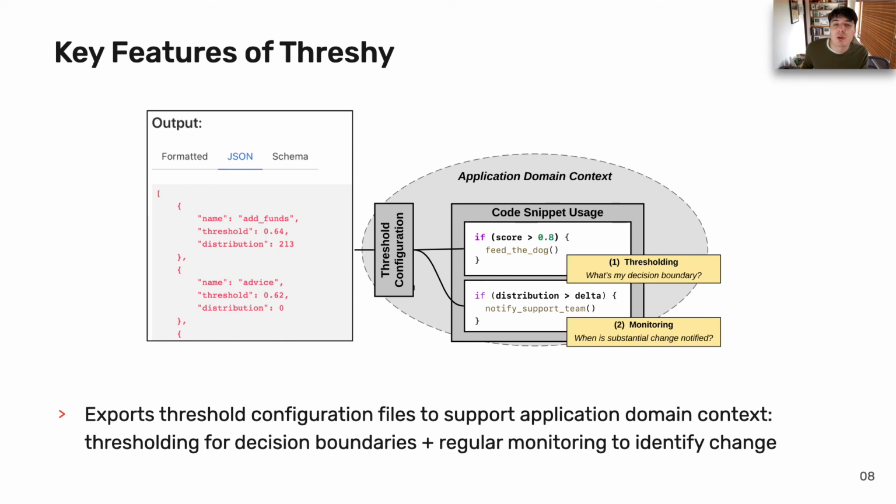Threshy outputs threshold configuration files that can be slotted in and out of the application domain at varying stages of development. This helps developers select decision boundaries without having to change any code, and given that Threshy can be used in post-development in a production environment, it can help identify when substantial changes from the service's model occur.